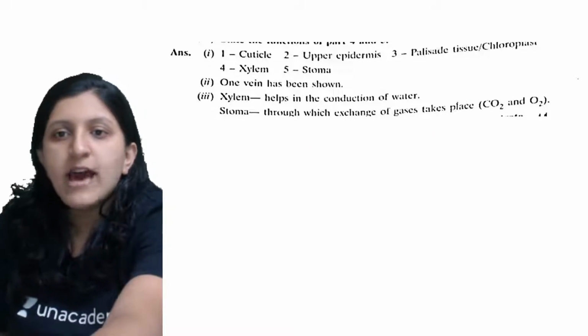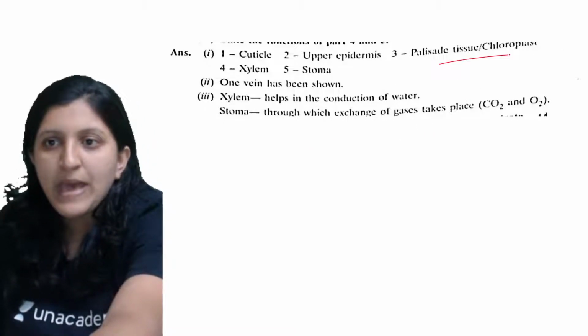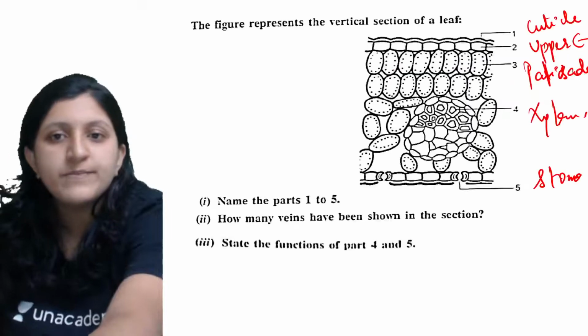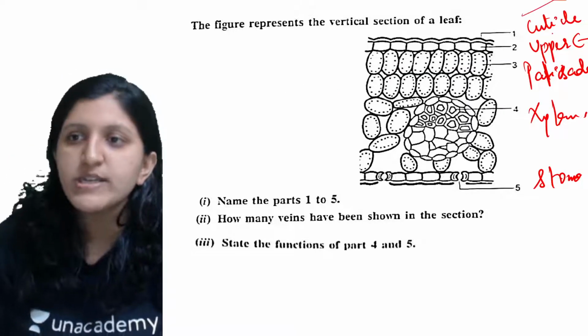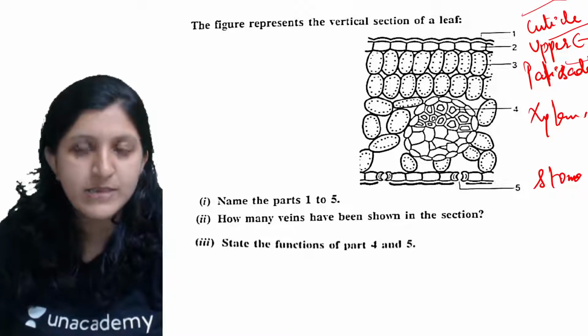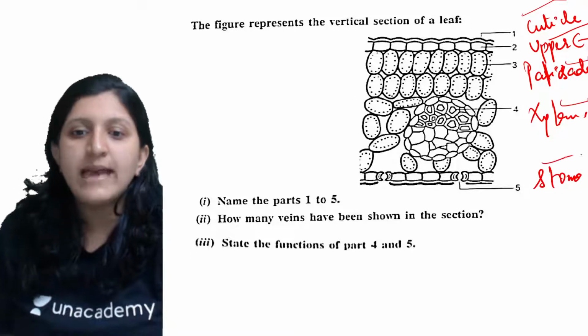Okay, so these are the labelings which are mentioned: palisade tissue or the chloroplast. Name the parts 1 to 5. So it is cuticle, upper epidermis, palisade mesophyll, xylem, and then the stoma.